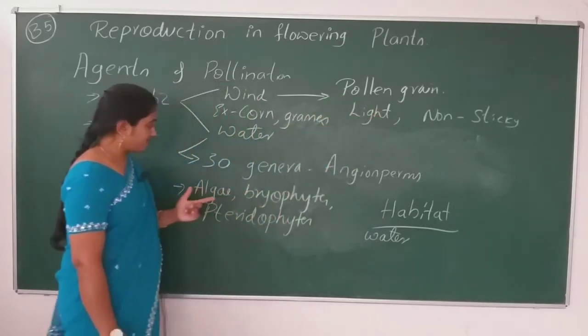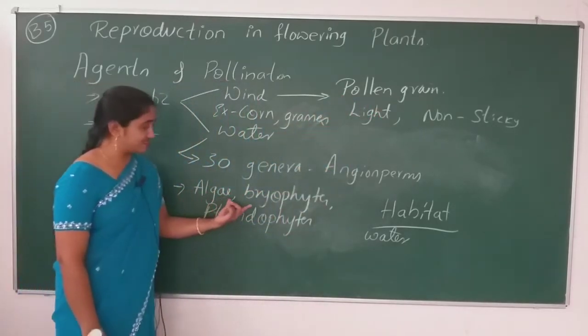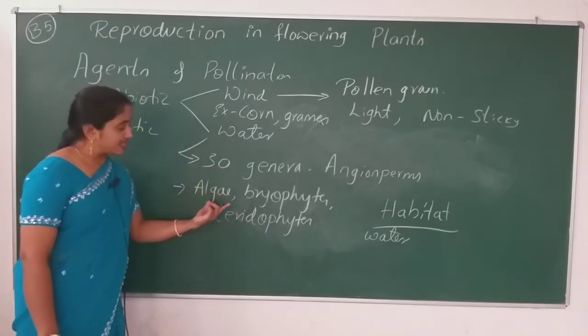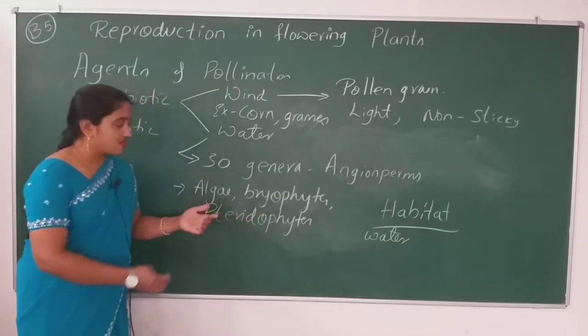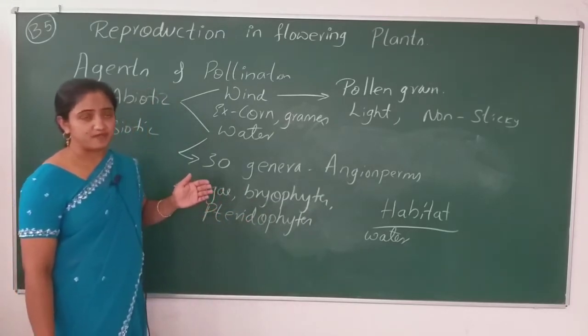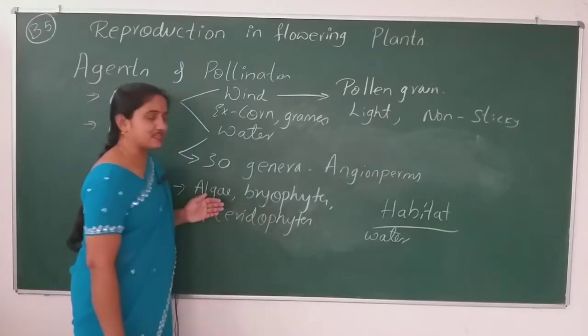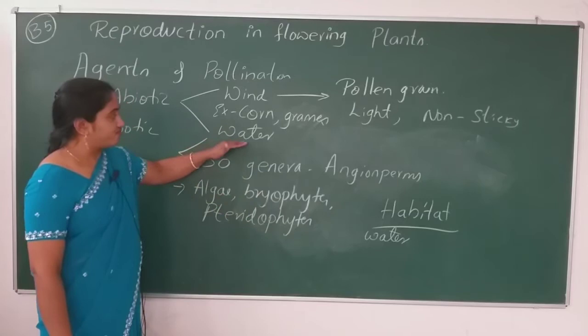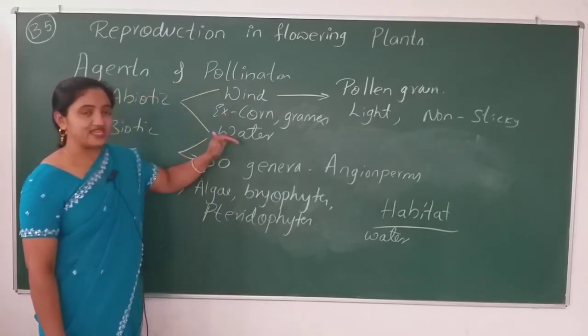If the male gametes of these lower plants fail to sit on the stigma of the female flower, the next will be ready. But the chances are less with the water pollinating agent.